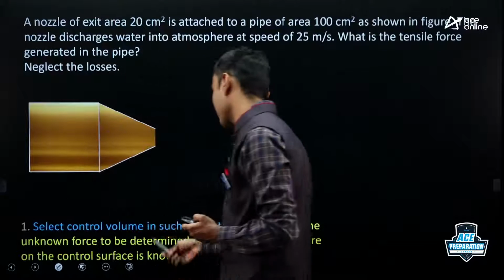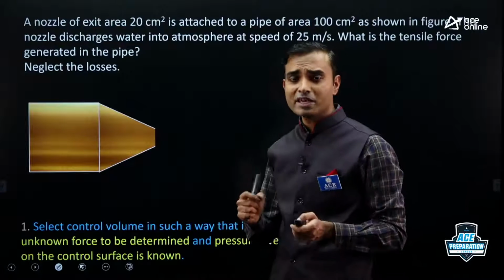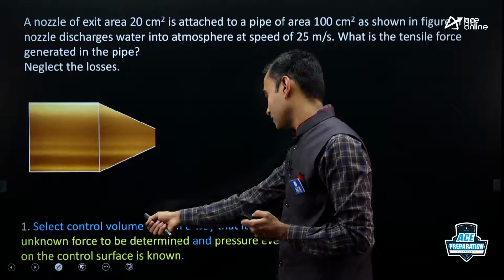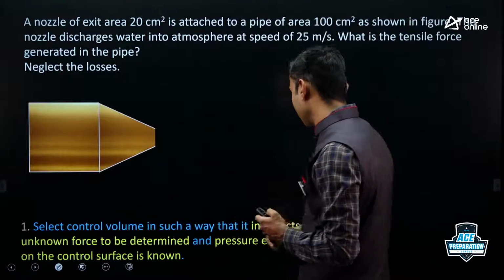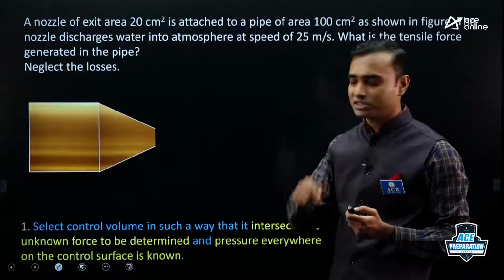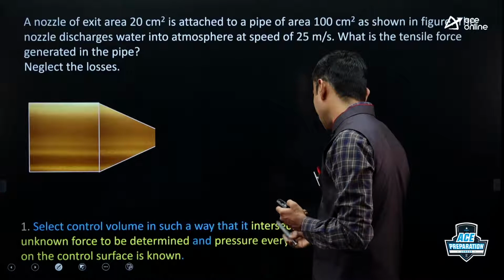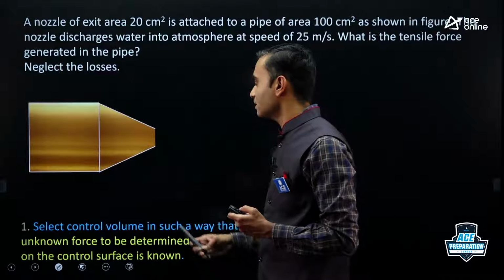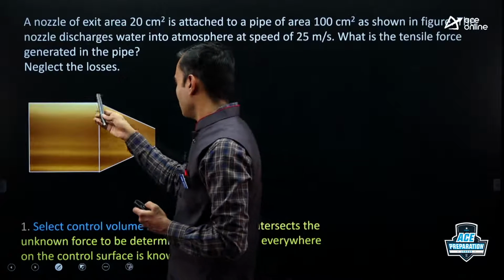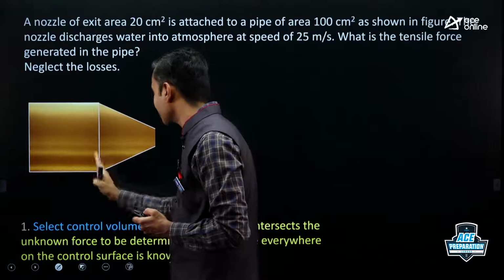So the first step here is to select the control volume. Now, many students will have difficulty in selecting the control volume itself. So for that, I have given clear-cut guidelines. You have to look for two things. Select the control volume in such a way that it intersects the unknown force to be determined. It means here we need to find out the force in the pipe, so the control volume should intersect the pipe.